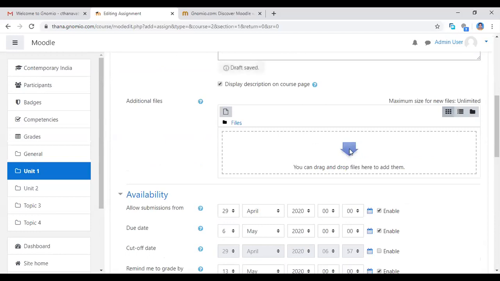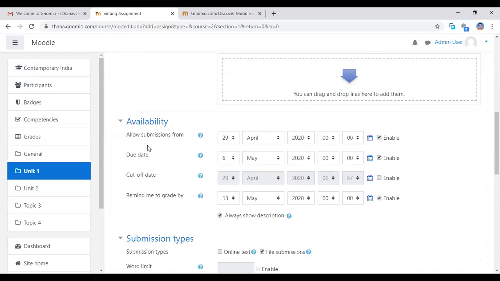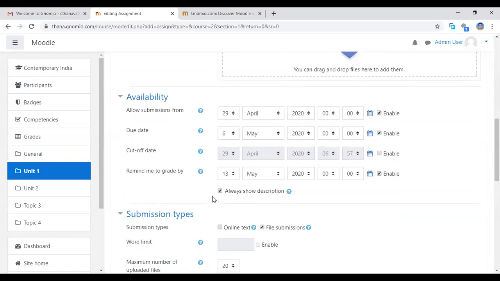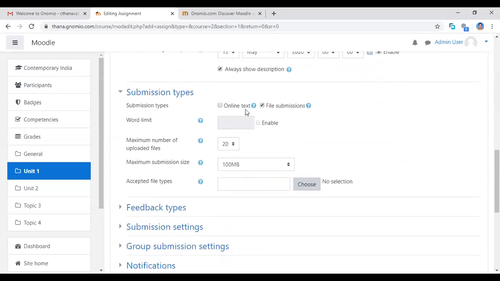If you want any assignment related files, you can upload here, and also the availability of that assignment, the due date, cutoff date, and remind me of the grade. Now I'm assigning this date, 29th April. The due date is 6th May, a 1 week duration. Cutoff date: if you want a cutoff date, you can add the date, the remaining date and grade. Also you can add online text; you can click here online text. They can submit text online only.